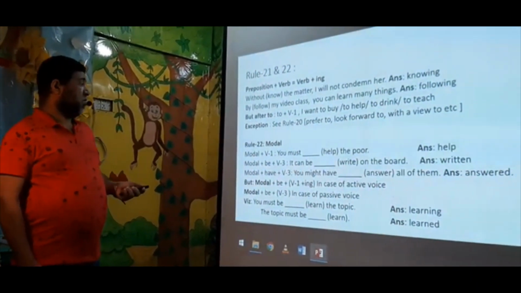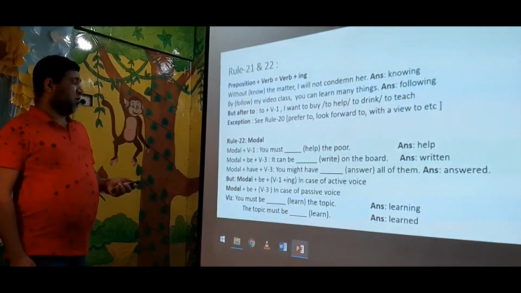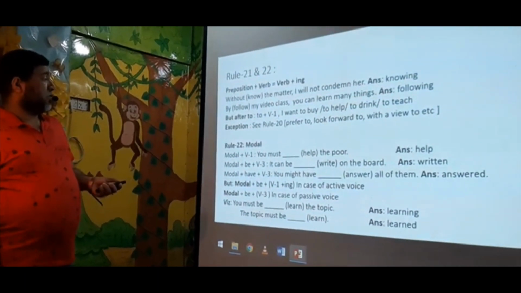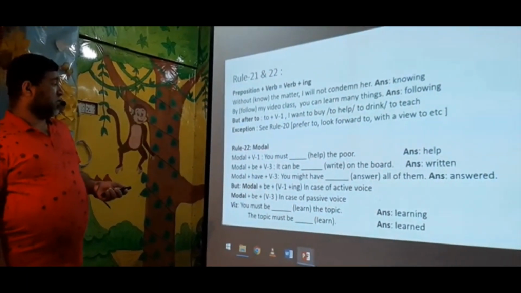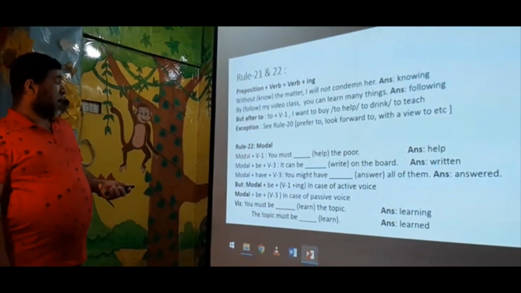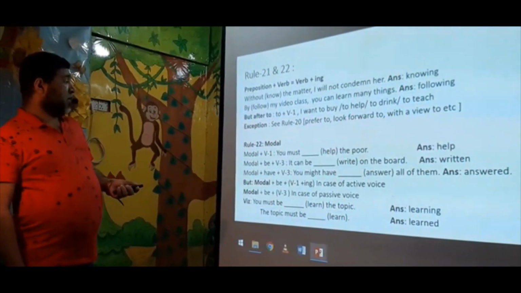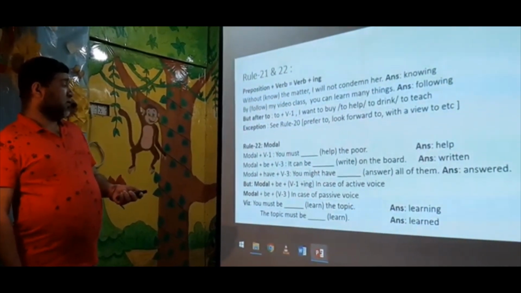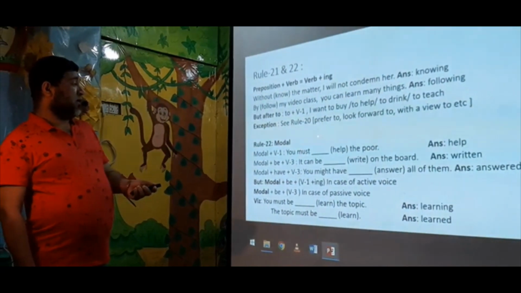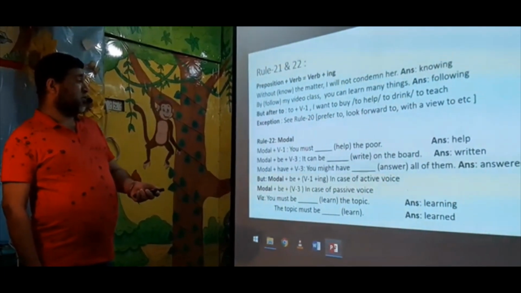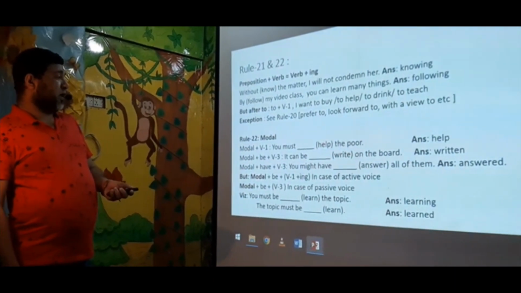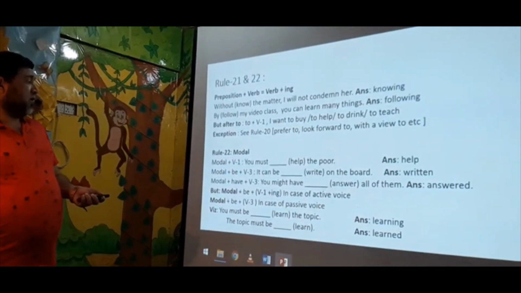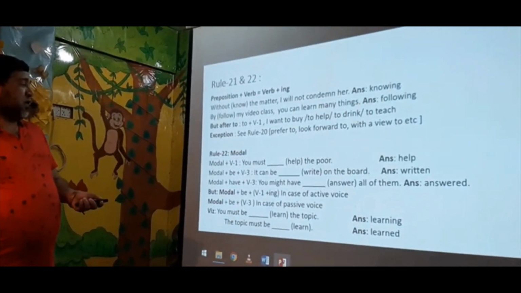Okay, next rule: modal. A very important rule. I showed you modal before. After modal, V1: modal plus V1. So if you find only a modal, then you will use V1. So must is a modal, and this is help. V1 of help will be help. Modal plus V: after modal, if there is V, then you have to use V3.